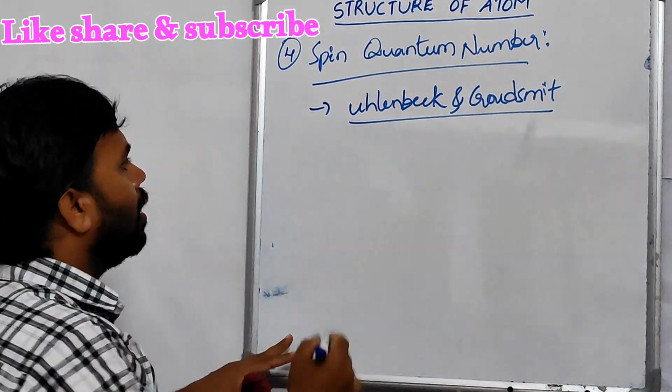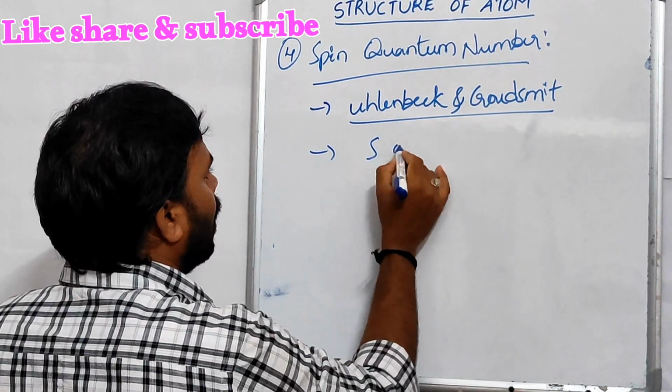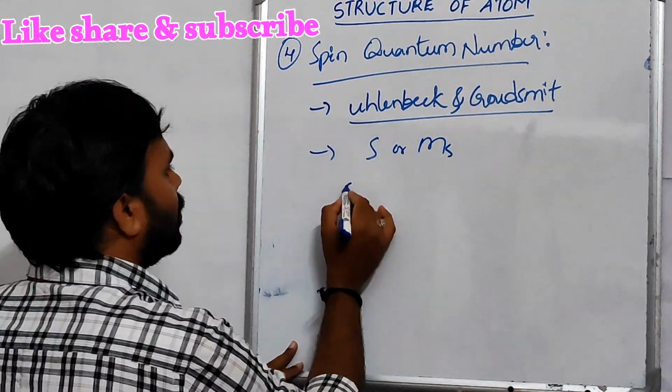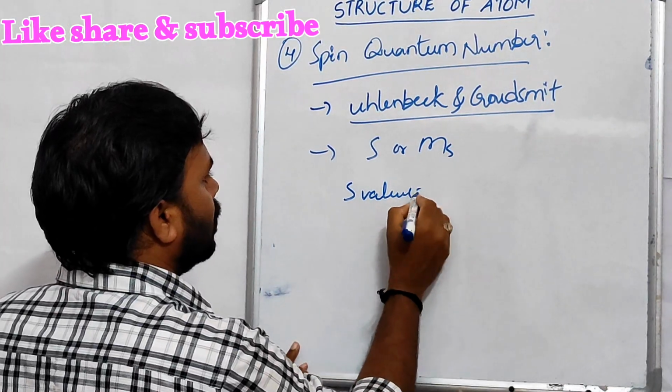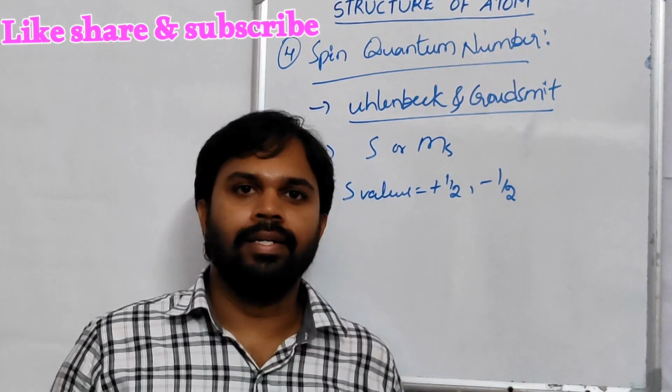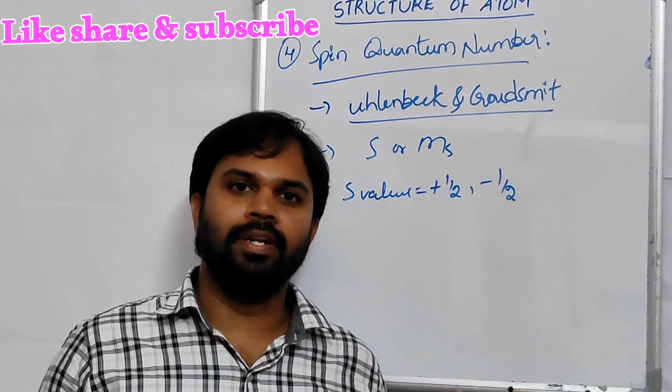It is represented as s or ms. The values are plus half and minus half. It describes the direction of spin of the electron.